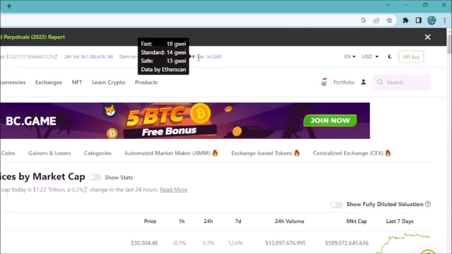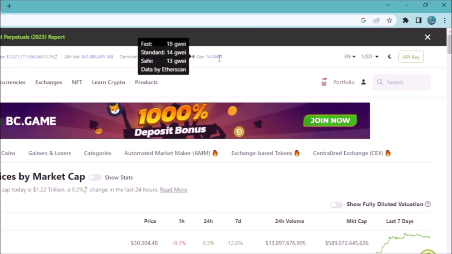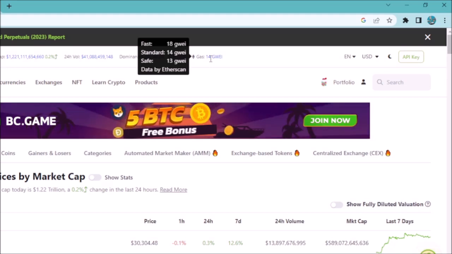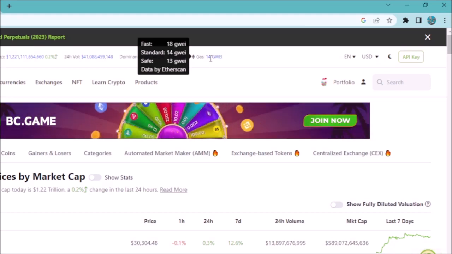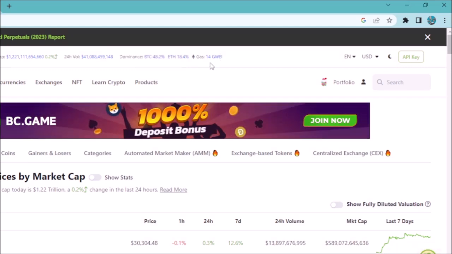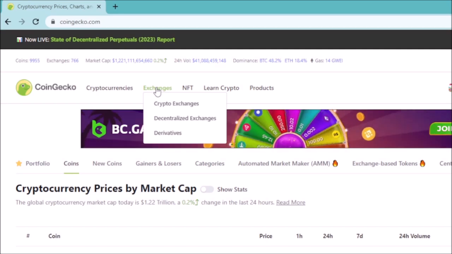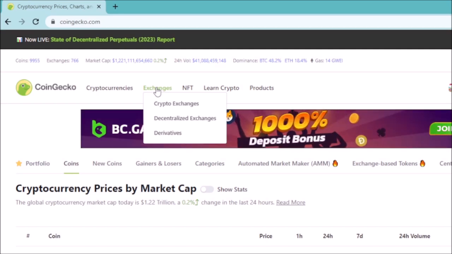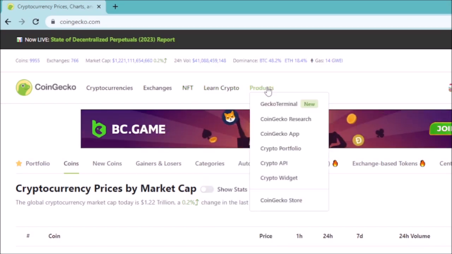So when you come here, you will see the gas. The gas is 14 Gwei, and Gwei is the value of gas, in simple terms. So this is the value of gas. You'll find here there are cryptocurrencies, there are also exchanges, categories, NFTs, land crypto and products.